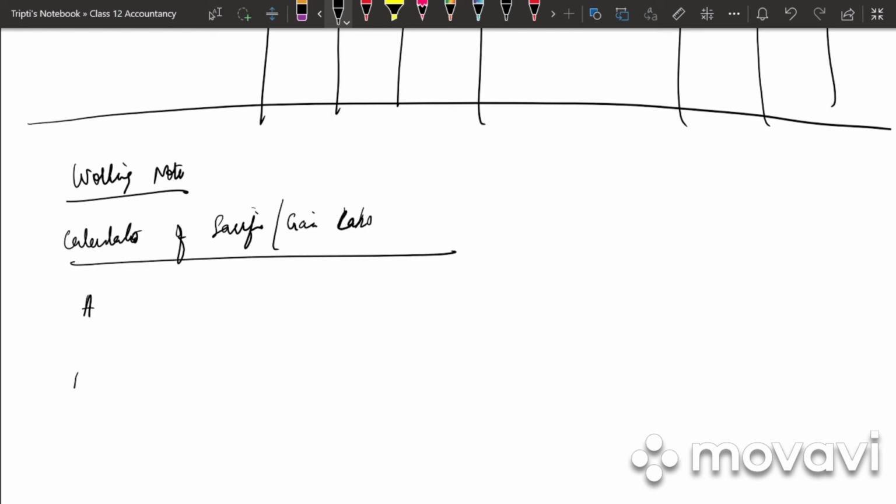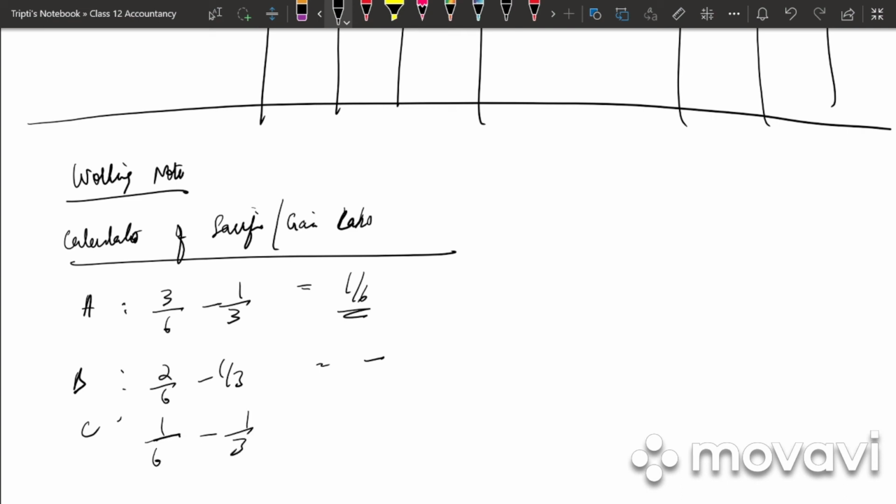So we have Ashok, Bhim and Chetan. What is the old ratio of Ashok? 3 by 6 minus 1 by 3. We will get 1 by 6. Then we have 2 by 6 minus 1 by 3. It will be nil. And then we have 1 by 6 minus 1 by 3, which will get 1 by 6. So A has sacrificed and C has gained.